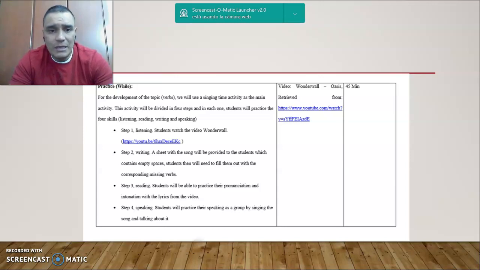Step 3 is a reading. Students will be able to practice their pronunciation and intonation with the lyrics from the song, singing the song obviously in the class. And step 4 is speaking. The students will practice their speaking as a group by singing the song and talking about it. Approximate time for this activity is 45 minutes.